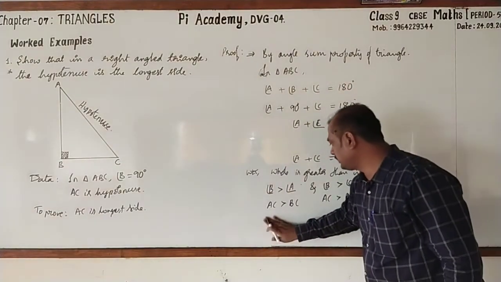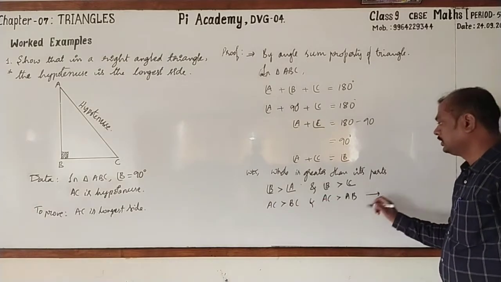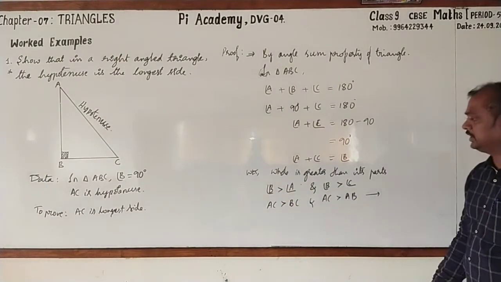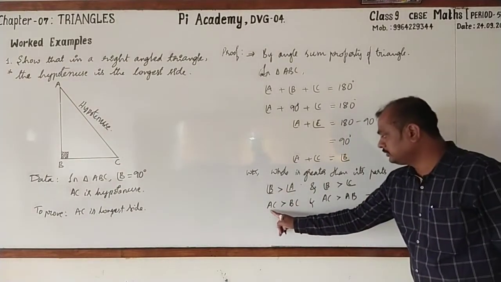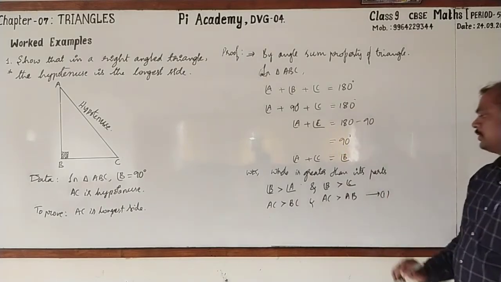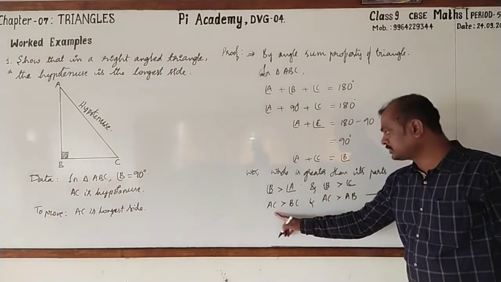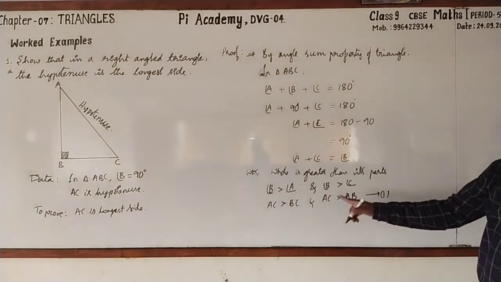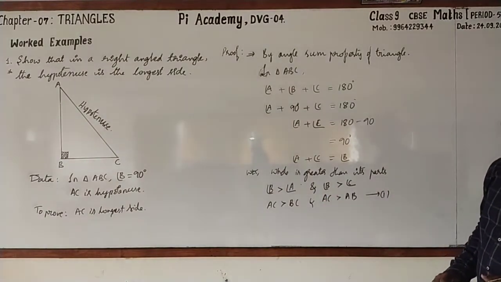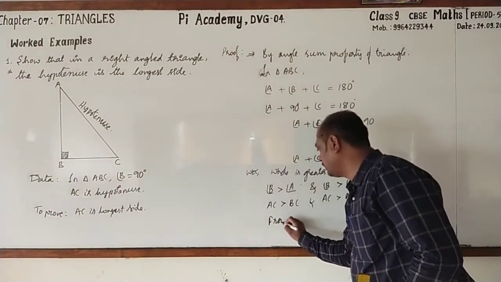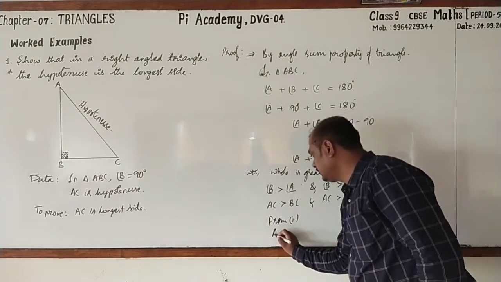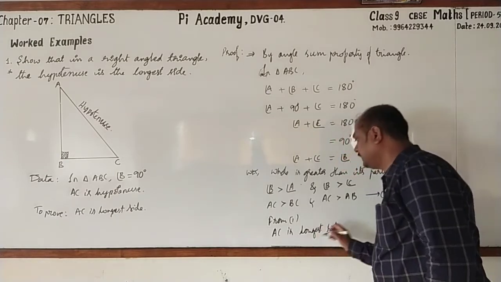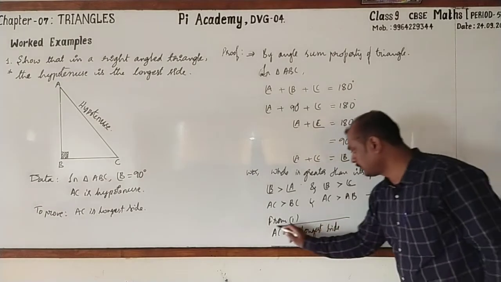Understood? You may write the reason that these are the sides opposite to the angles, and from this you may call this whole statement as 1. From 1 we can say that AC is greater than BC as well as AB, which is AC is the longest side. Here I'll write from 1, we can say that AC is the longest side. AC is nothing but the hypotenuse. Followed?